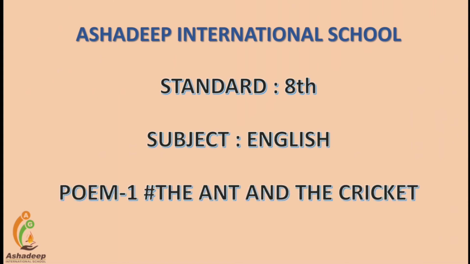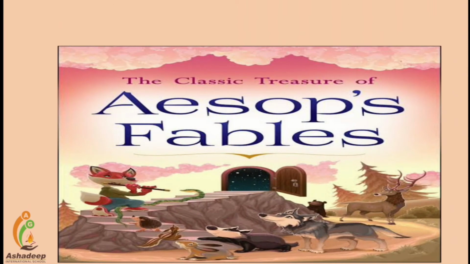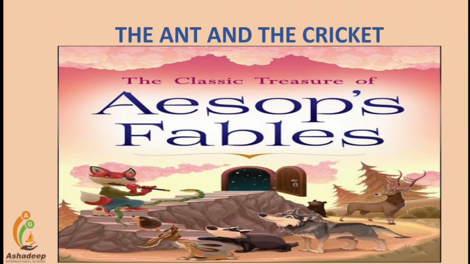Poem number 1, The Ant and the Cricket. This poem is taken from one famous writer or poet, Aesop, and it is a kind of fable. Fables are imaginary stories related to folklore, created with the help of illustrators, animals, and birds.